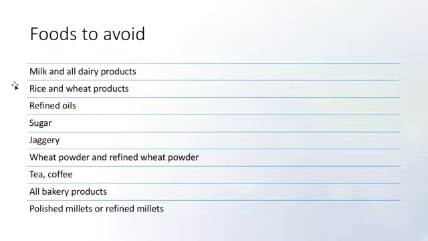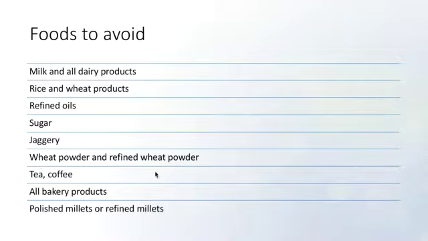What foods to avoid? Milk and dairy products, rice and wheat products, refined oils, sugar and jaggery. In place of sugar and jaggery, you can have palm jaggery, 100% pure honey, and dates, if you are not diabetic. Palm jaggery you can add to the concoctions as well, if you are not able to drink them as it is.